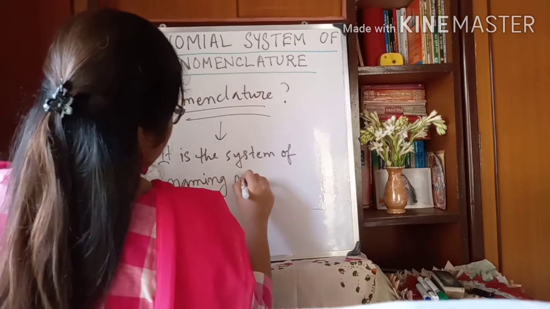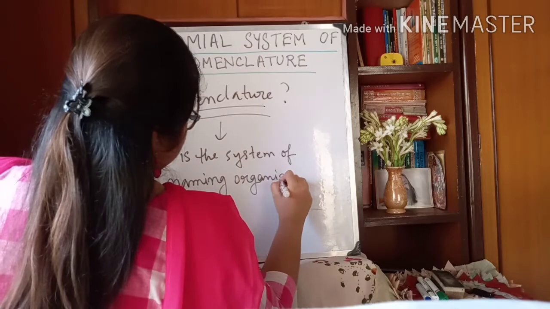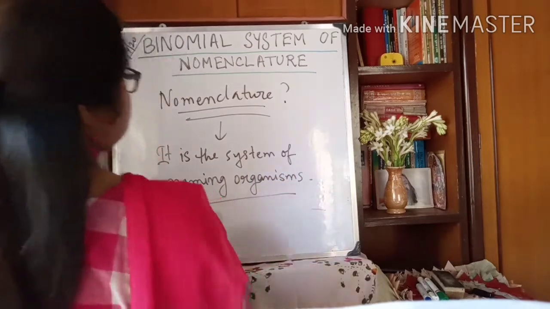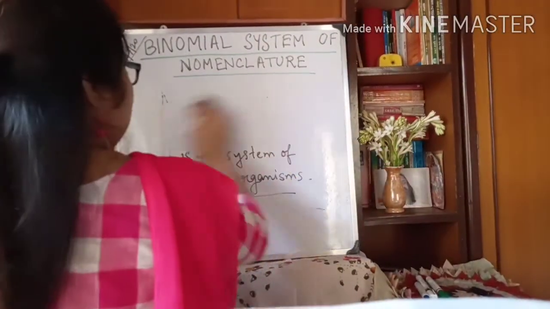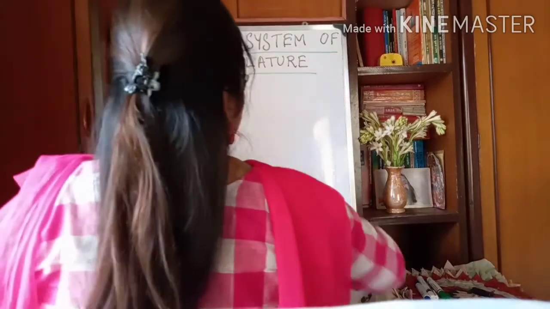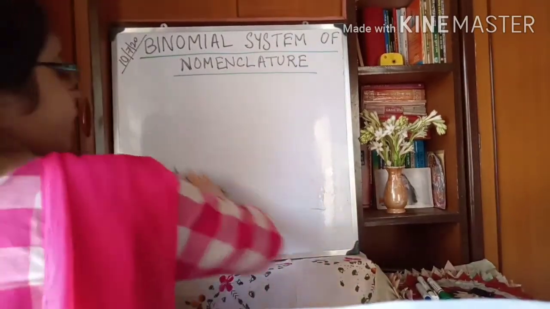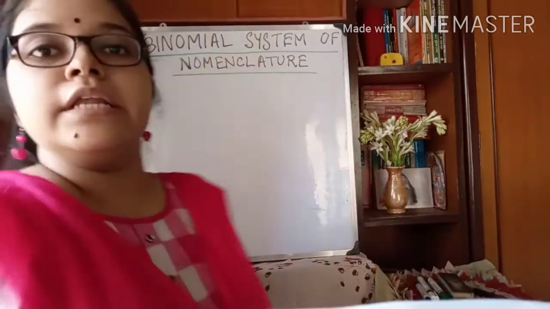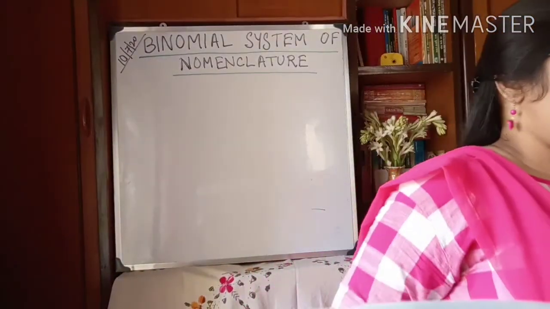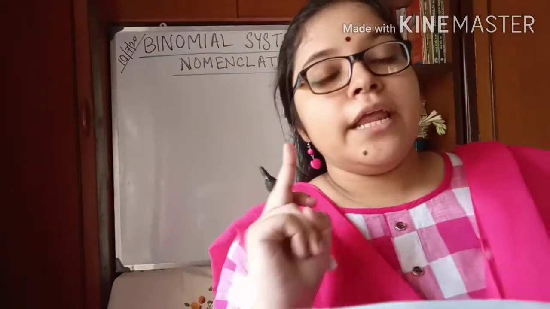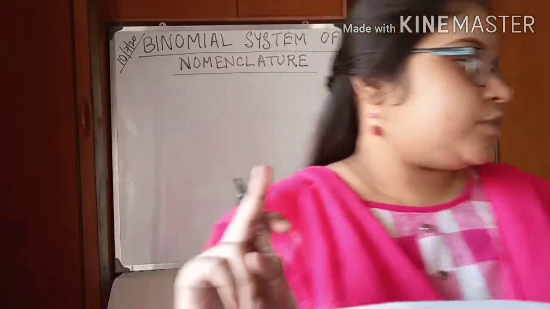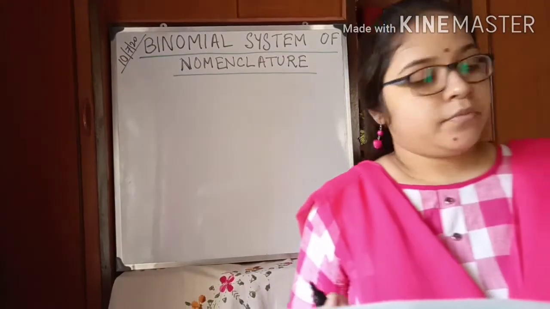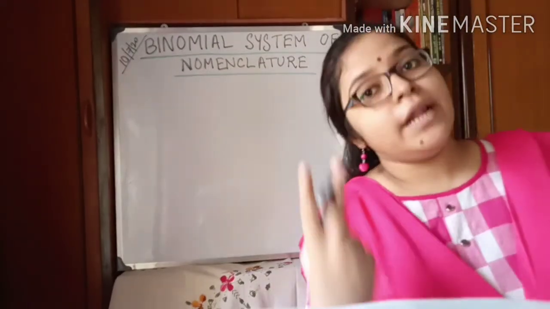It's called nomenclature. And in 1758, the famous Swedish botanist Carolus Linnaeus devised a special naming system in which an organism has two names.